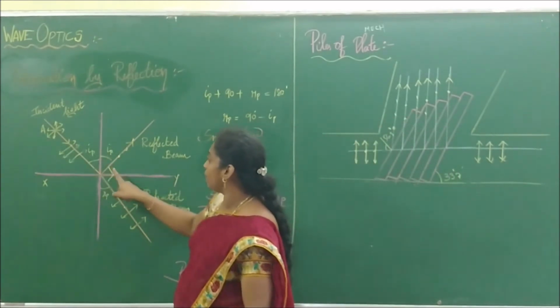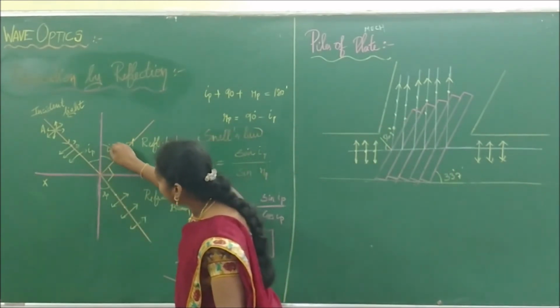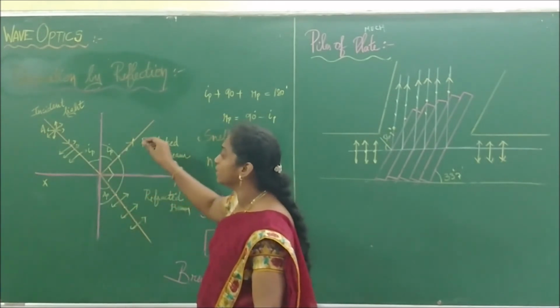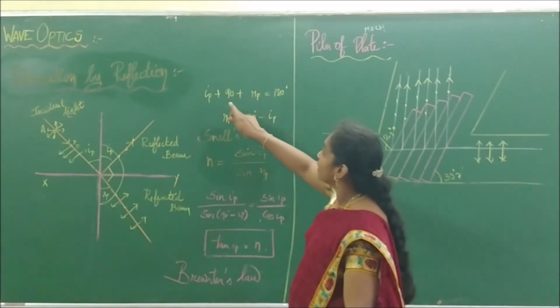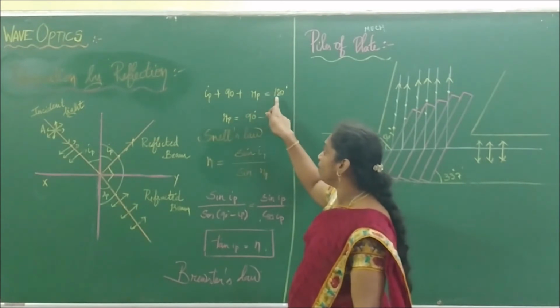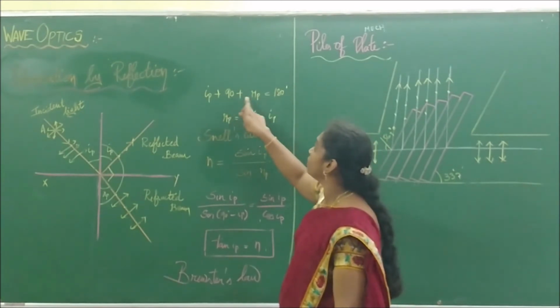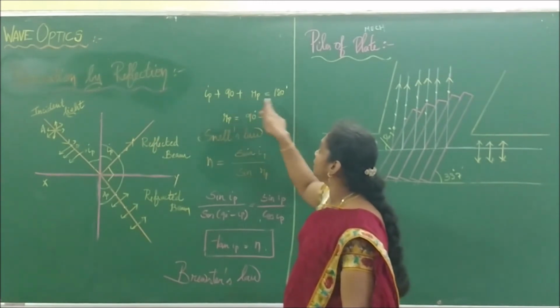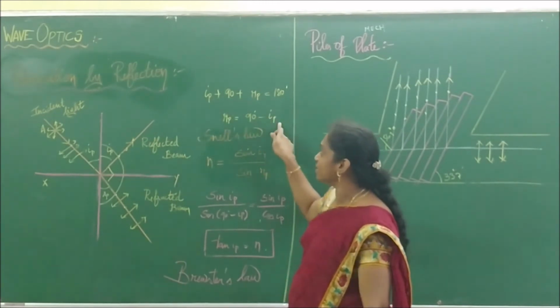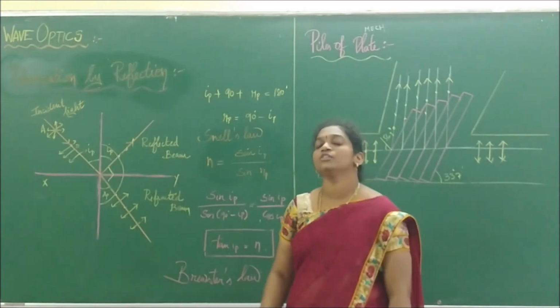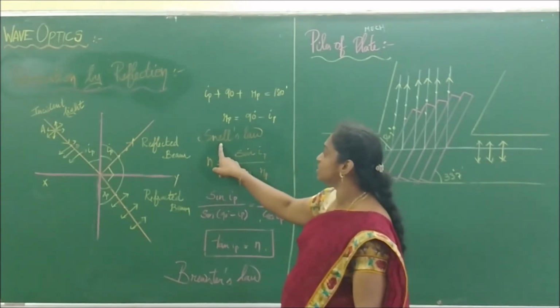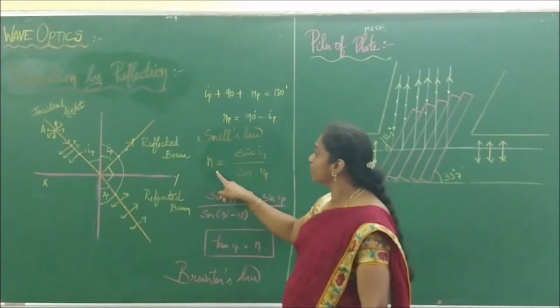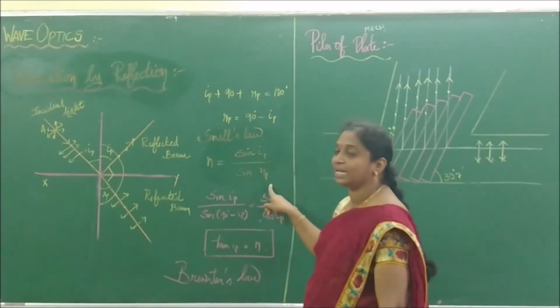See that this is IP, 90 degrees, and RP, and the entire angle is forming a straight angle. So we can write IP plus 90 plus RP is equal to 180 degrees. From this we want to find the value of RP, that is the refracted polarizing angle. 180 minus 90 is 90, so RP is 90 minus IP. We know the law of refraction, Snell's law. Snell's law gives the refractive index as equal to sin i by sin r.